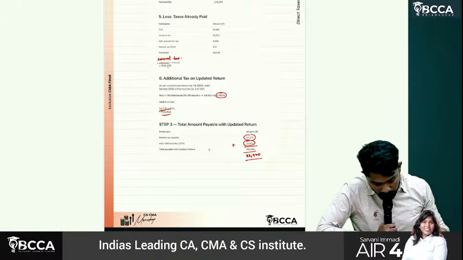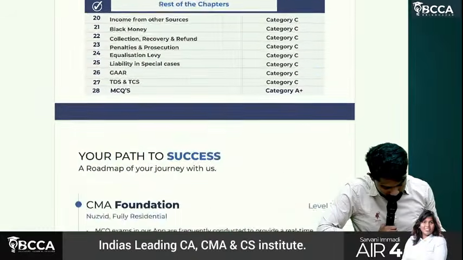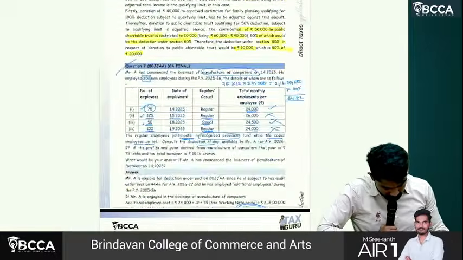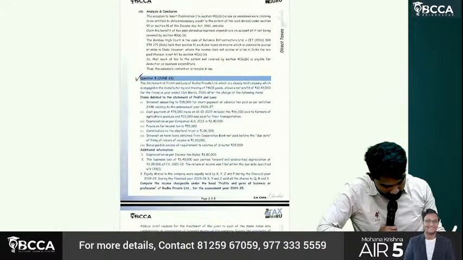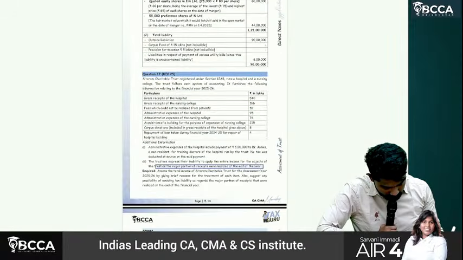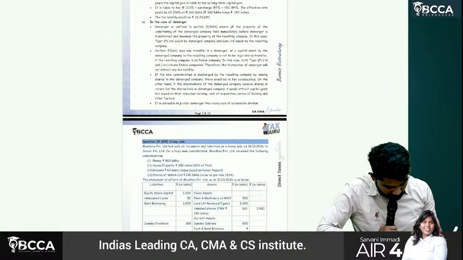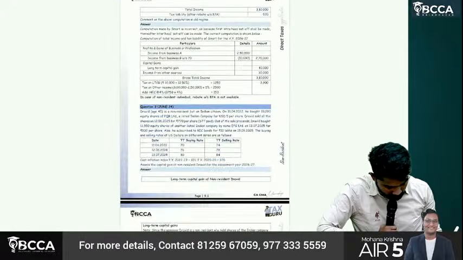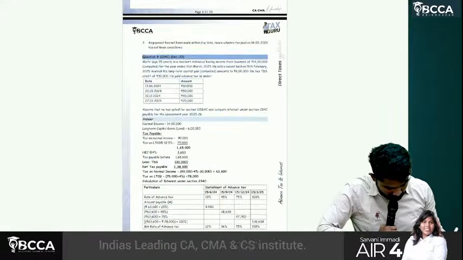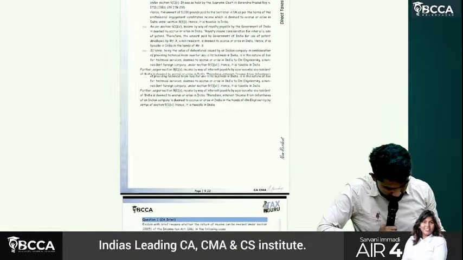Then we'll go into our workbook also and solve the questions quickly. Question number 1.